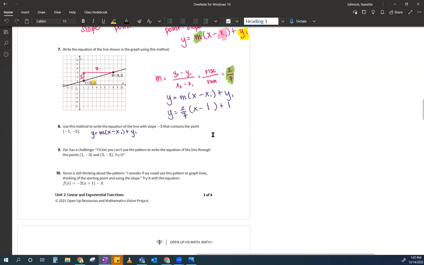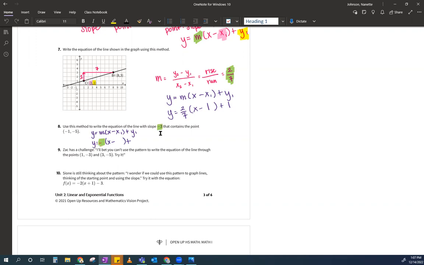So then what I'm going to do is start filling in my blanks. I need an M, I need an X1, and I need a Y1. So where does this slope number go? Where does the -3 go? Yeah, it goes in the M spot. Very good.